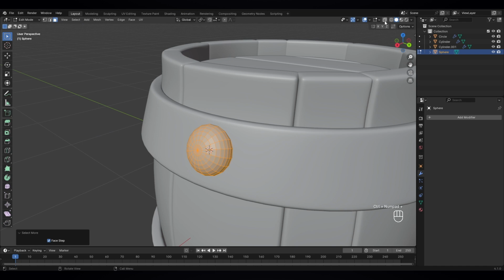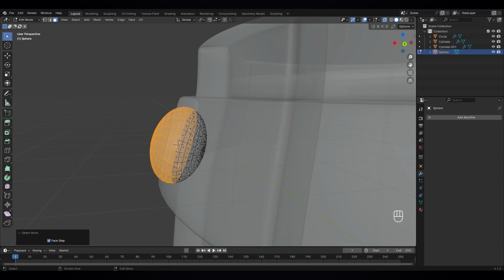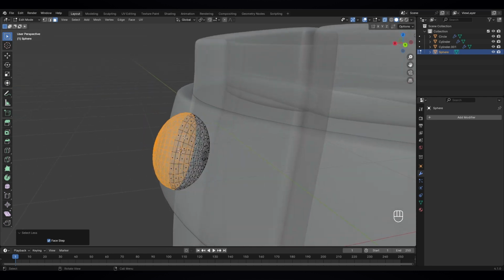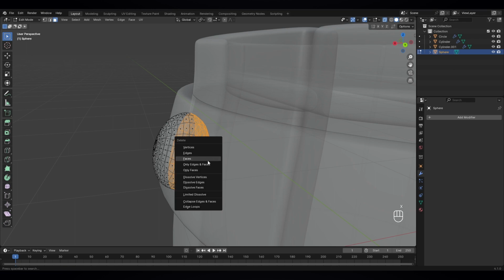So let's turn on the X-ray mode so we can see better. Alright, so I need only the half part. So it's a little bit, let's Ctrl minus so we can go back. And now I want to delete this part, but I selected this part. There is an easy way to invert the selection. Just press Ctrl I, it inverted. Now I can delete by pressing X and faces.